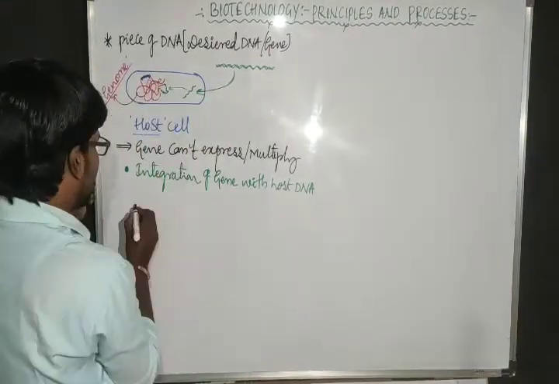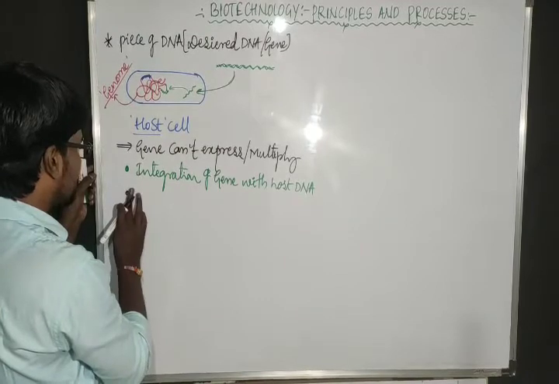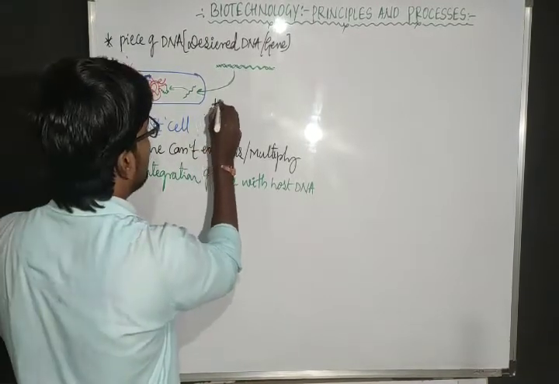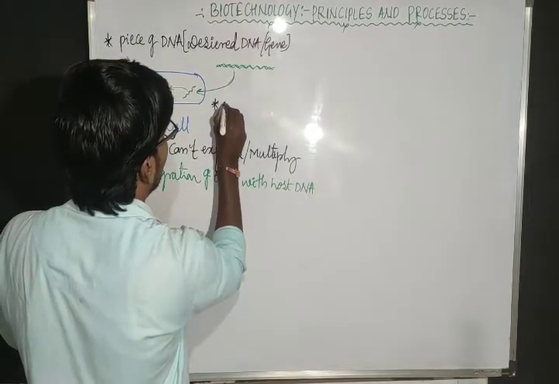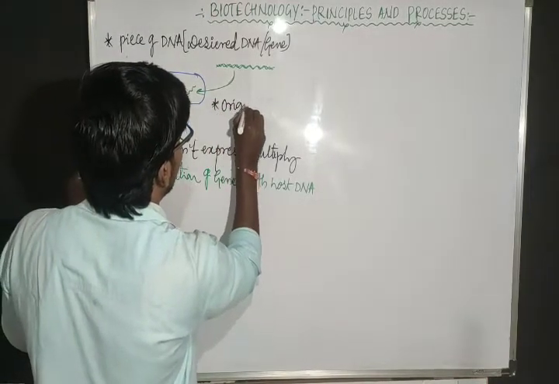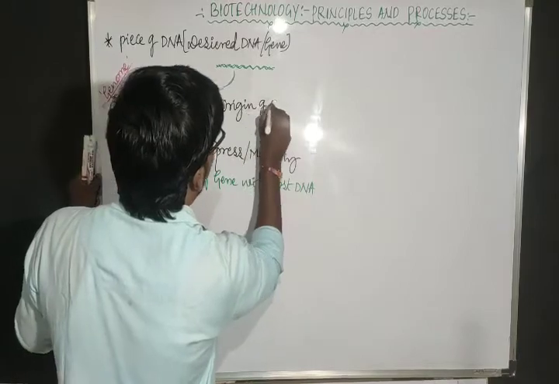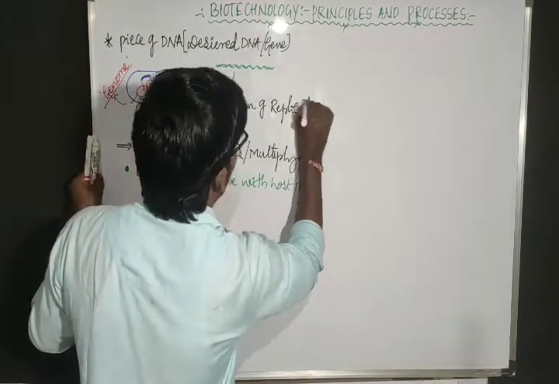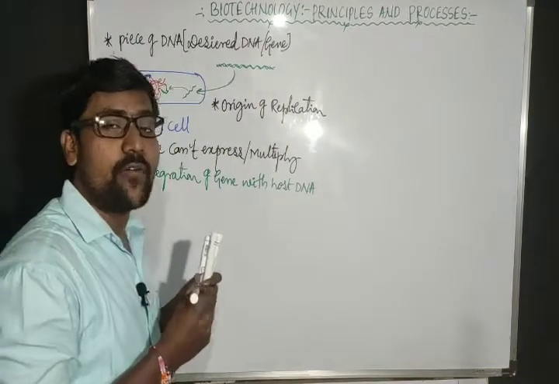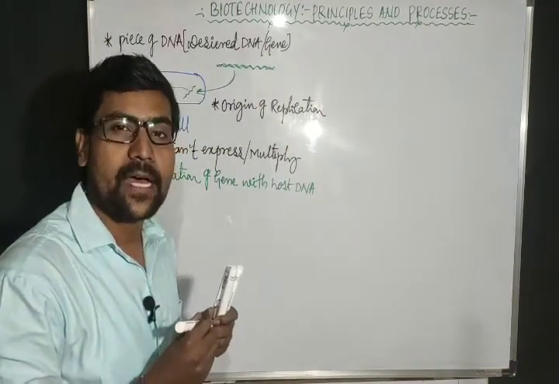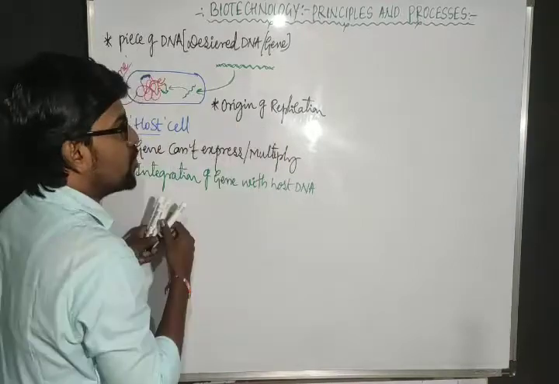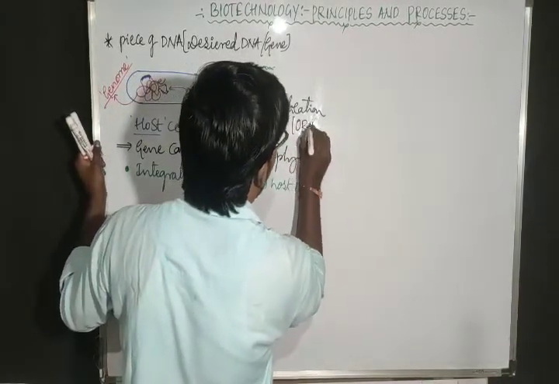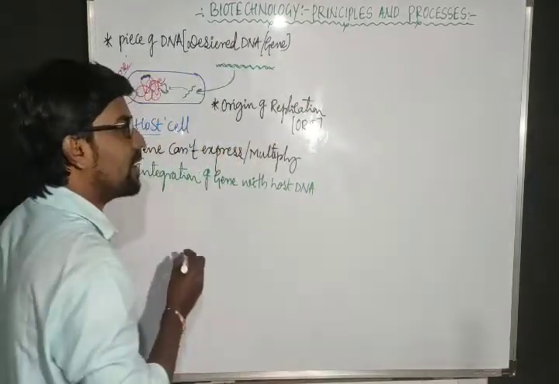I will call this region the origin of replication, right? Origin of replication, or simply I will refer to it as ORI, origin of replication.